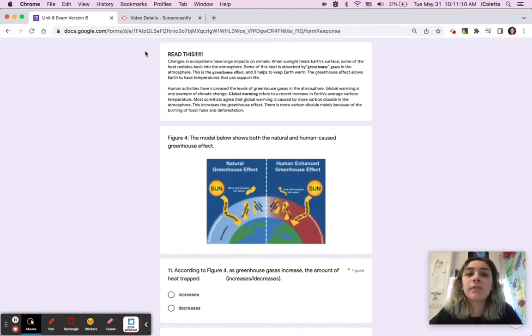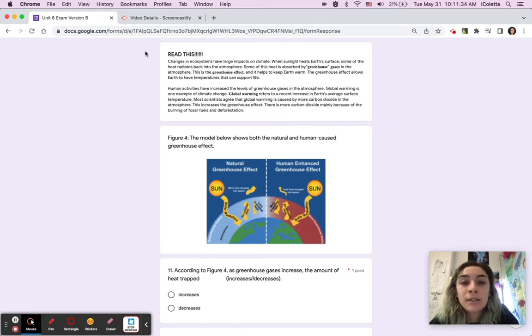Changes in ecosystems have large impacts on climate. When sunlight heats the Earth's surface, some of the heat radiates back into the atmosphere. Some of this heat is absorbed by greenhouse gases in the atmosphere. This is the greenhouse effect, and it helps keep Earth warm. The greenhouse effect allows Earth to have temperatures that can support life. Human activities have increased the levels of the greenhouse gases in the atmosphere.